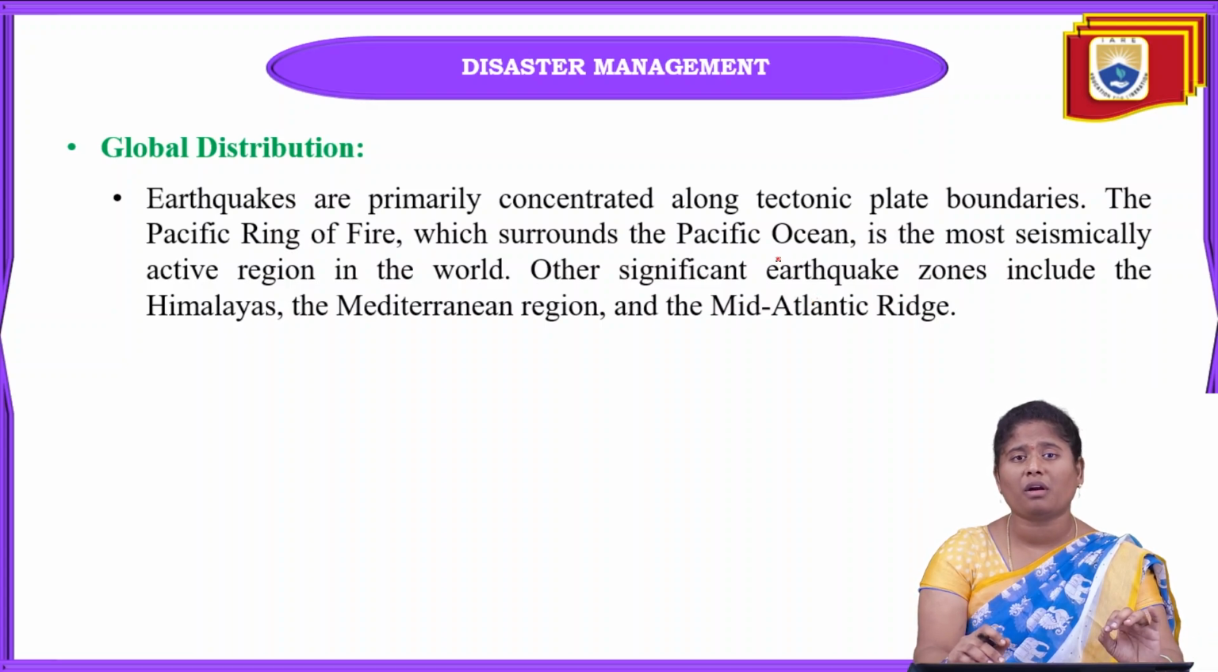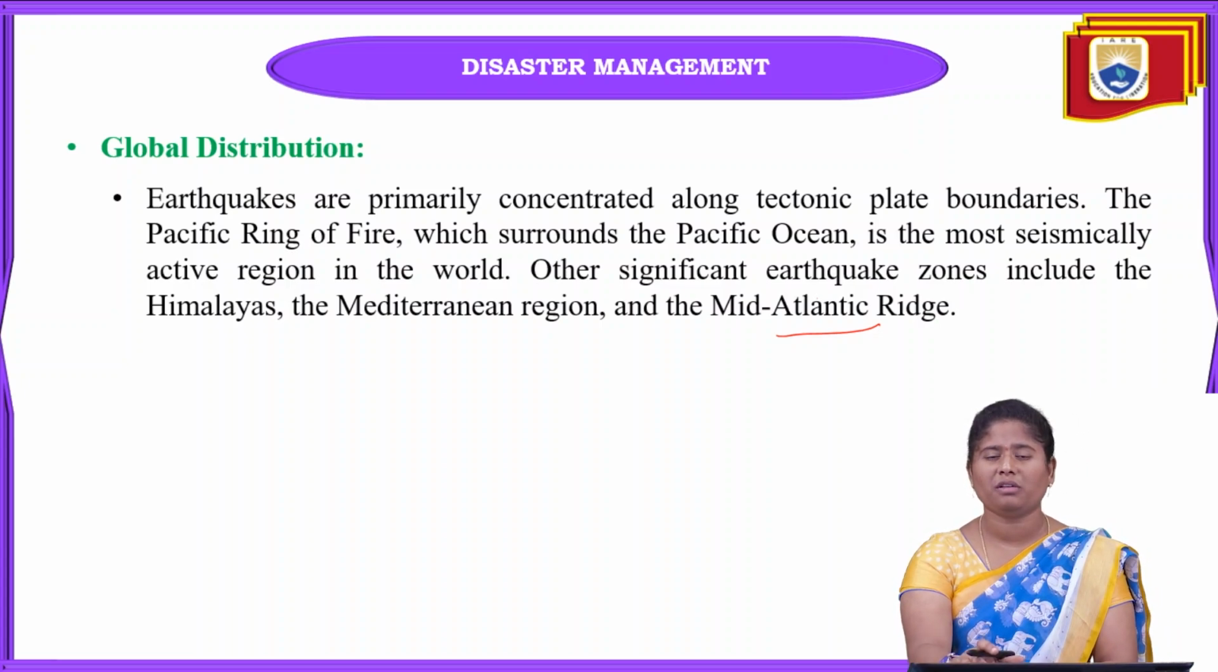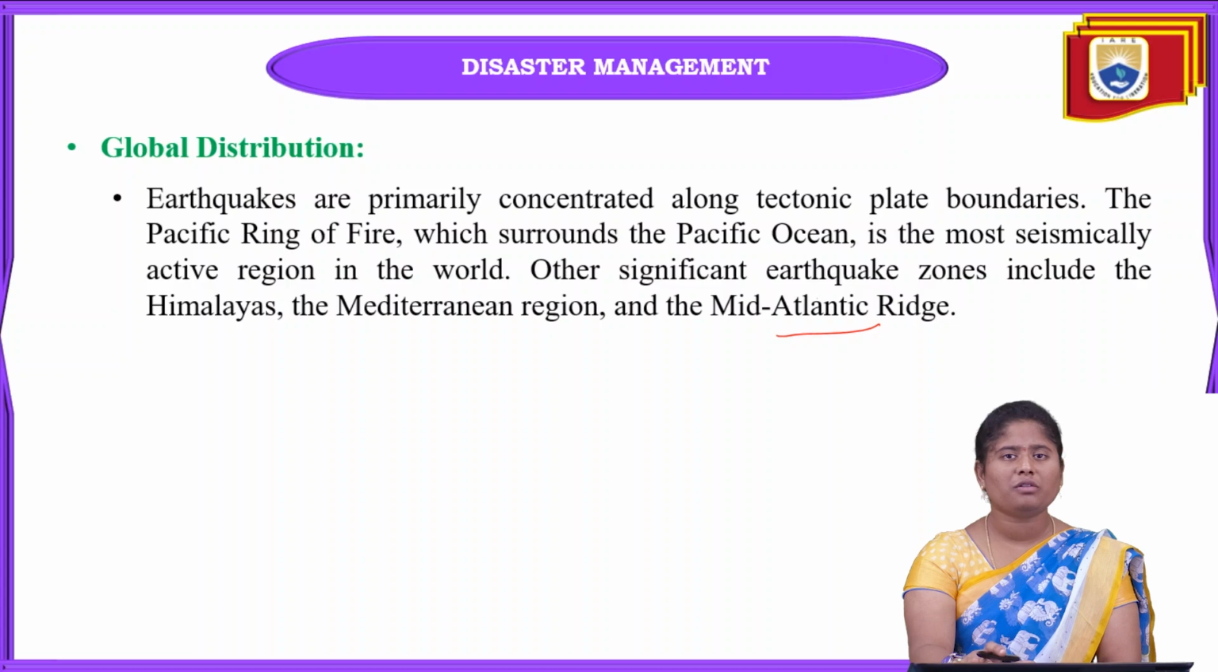It is surrounded by the Pacific Ocean, this Ring of Fire area. This is one of the most active regions in the world. Some of the other earthquake zones where earthquakes frequently occur include the Himalayas, the Mediterranean region and also the mid-Atlantic ridge areas. We can see the overall distribution of earthquakes around these areas. In the Pacific Ring of Fire, we can see frequent occurrence of earthquakes and also volcanoes.